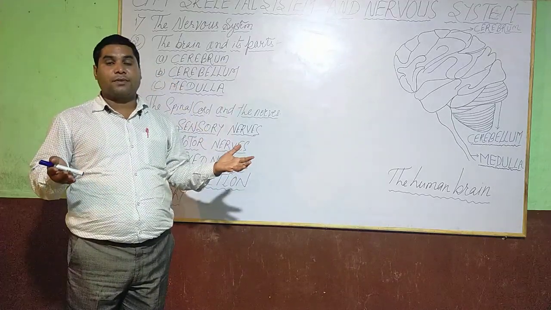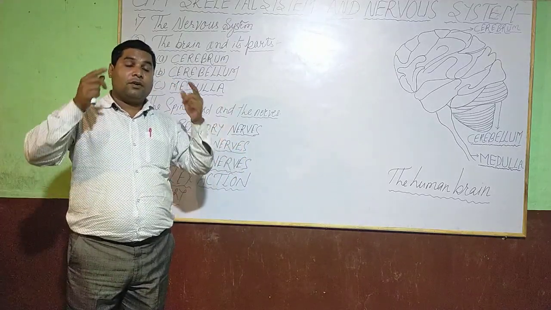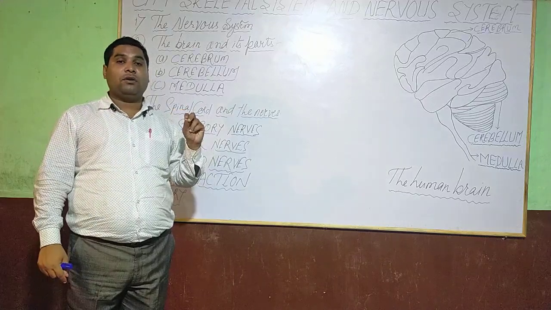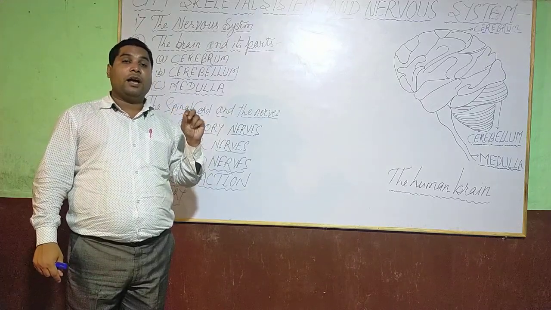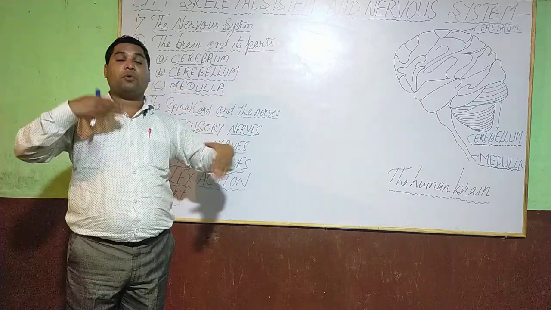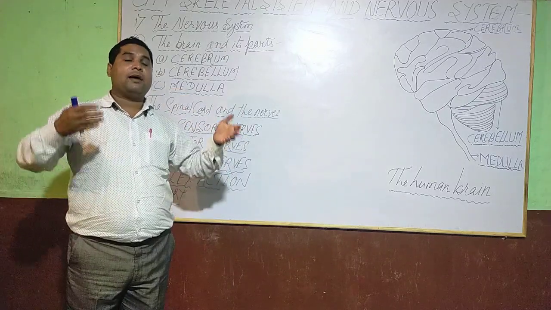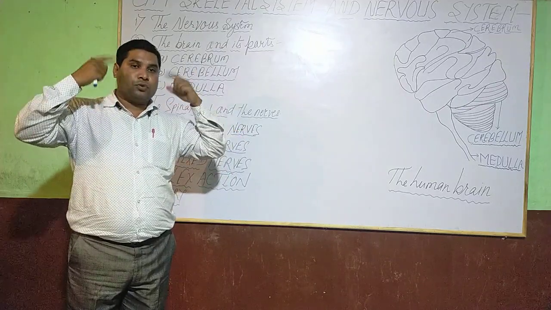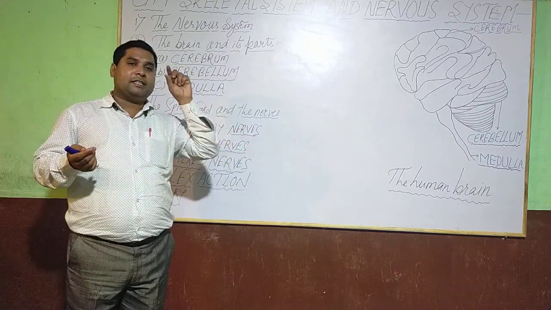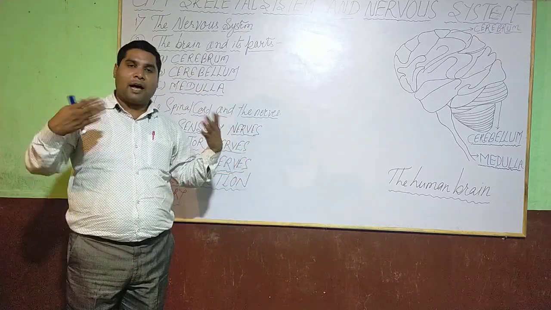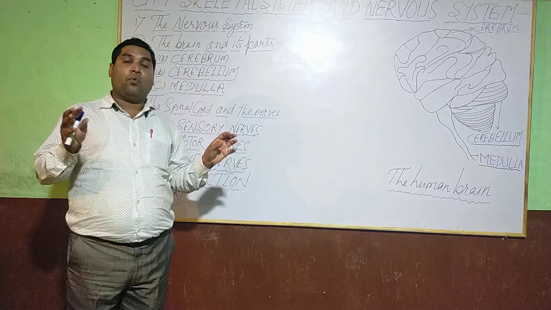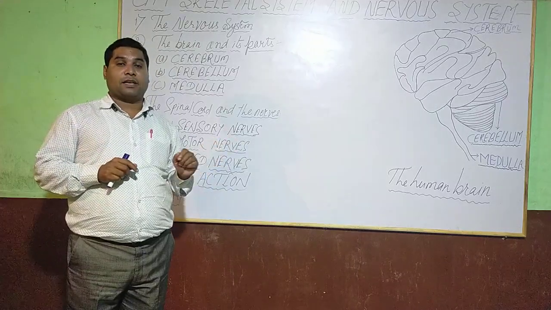How is it possible? This function is controlled by our spinal cord and it is known as reflex, meaning automatic action. We are not thinking of doing that particular work and it just happens. Such work is known as reflex action.